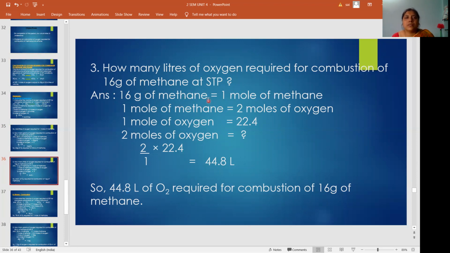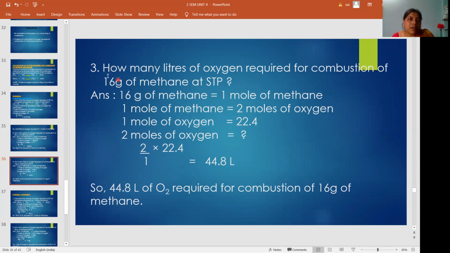So 16 grams of methane is its molecular weight, and its molecular weight is nothing but 1 mole of methane. So 1 mole of methane requires how many moles of oxygen? 2 moles of oxygen. Here the volume is being asked. 1 mole of oxygen is equal to 22.4 liters of volume. So 2 moles of oxygen means how much? That means 44.8. Same as the first question.